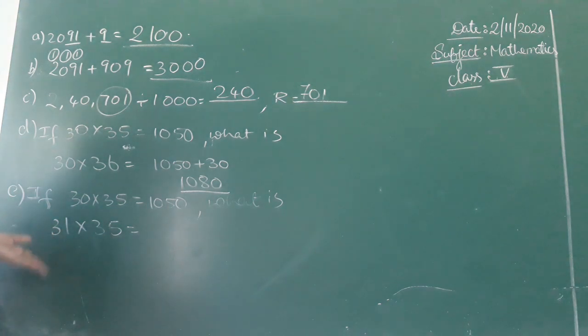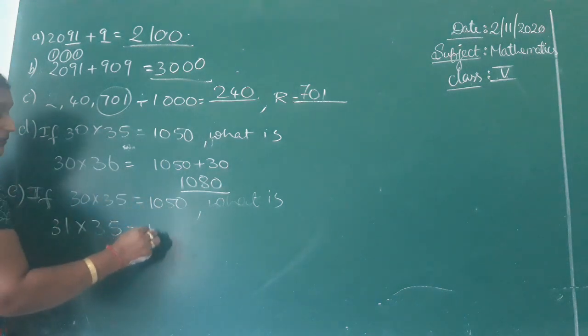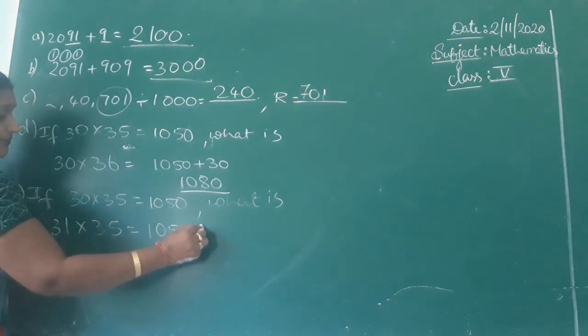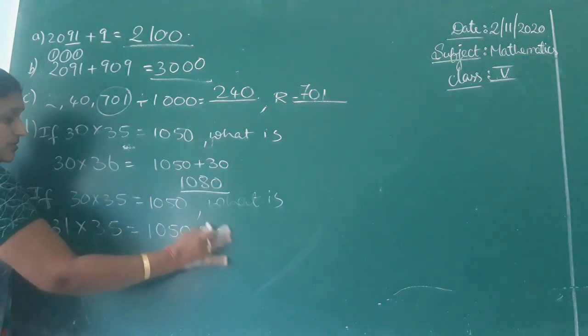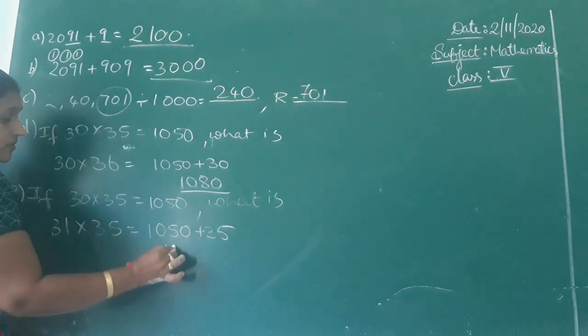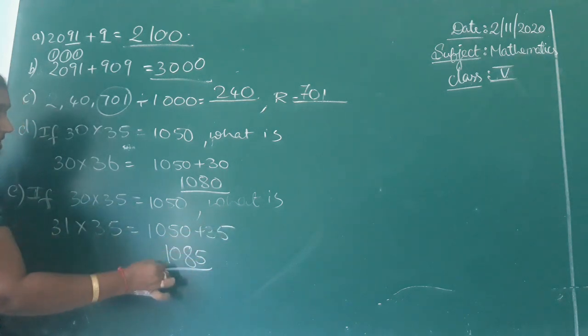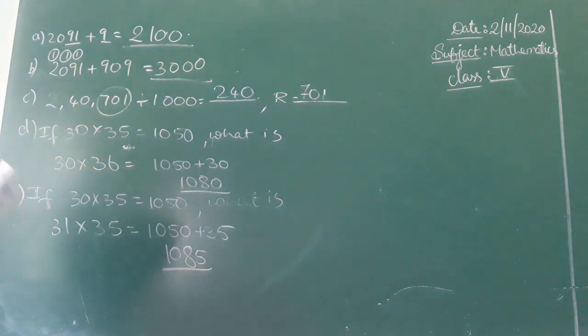That means one more 35 we have to add. Here one more 30, here one more 35. 1050 plus 35. What is 1050 plus 35? 1085 is the answer. Okay? See the next one.